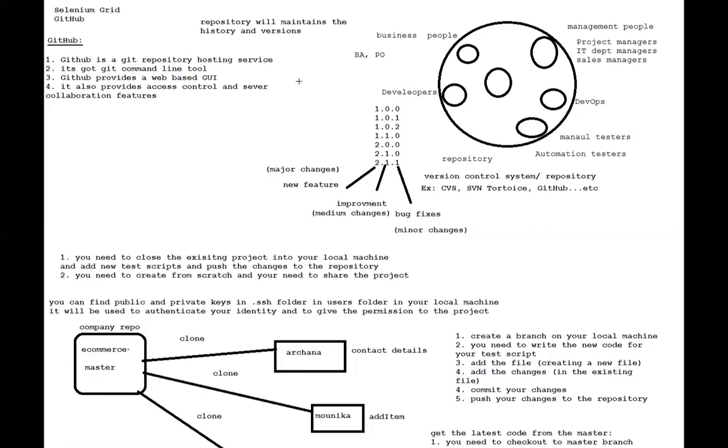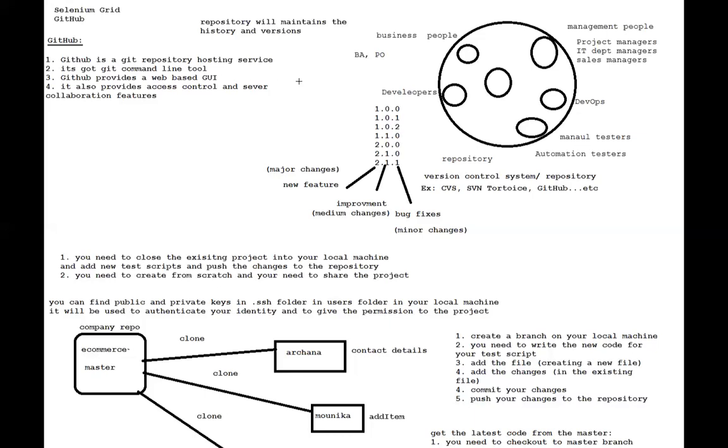Each and every developer is working on different features, and they might be making changes on the same files sometimes. So how are they going to collaborate and communicate with each other, how is everything going to be combined, and how is it going to be deployed onto the test environment and production environment, and so on?